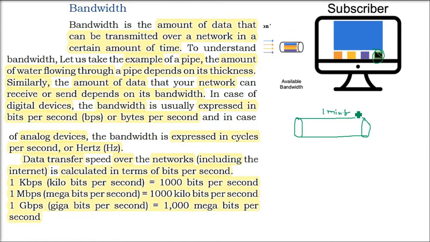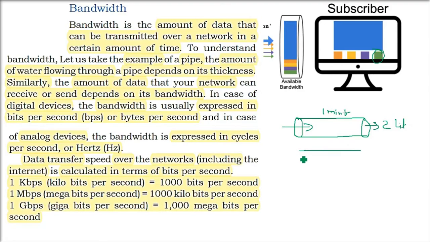If you have higher bandwidth, you will get access to all the technologies. Now coming to this pipe example, if this is a pipe, say in 1 minute 2 liters of water is coming out. Now I'll make it a bit smaller. So now it's very common sense that in 1 minute how much water is going to come? Say half a liter or maybe less.